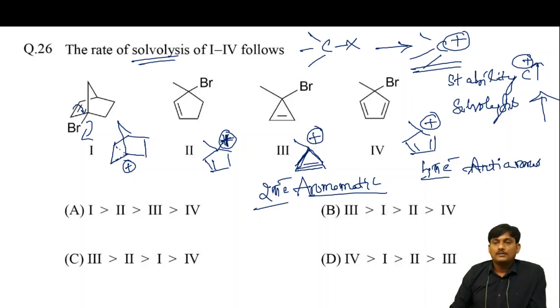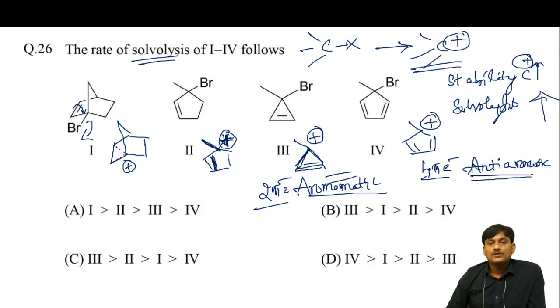Anti-aromatic compounds are least stable, and aromatic compounds are most stable. Here, due to the resonance effect and also hyperconjugation due to the methyl group, this one is stable. So you can predict which one is the most stable.